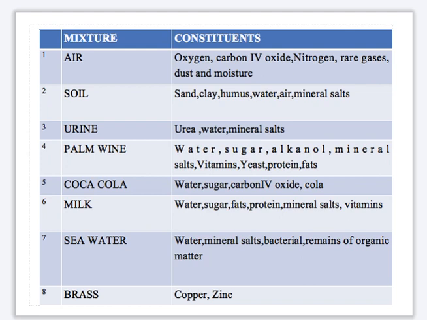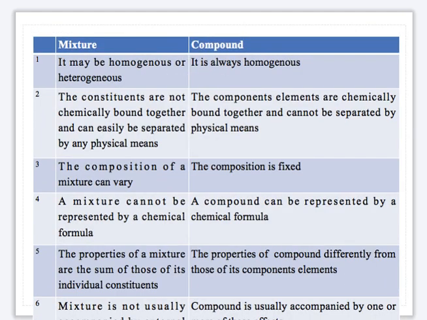Number seven example of a mixture is seawater. Water from the sea contains water, mineral salt, bacteria, and remains of organic matter, that is animals or plants that have died and decayed and been buried under the sea by nature. Number eight is brass. Brass contains copper and zinc. Also, we can talk about bronze. It's also a mixture. Bronze contains copper and tin. These are examples of mixtures.